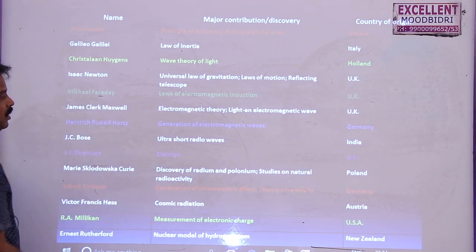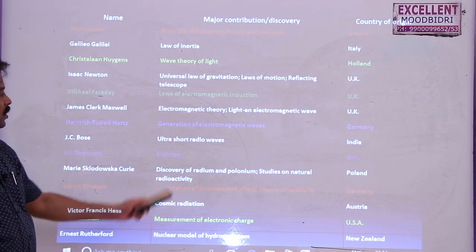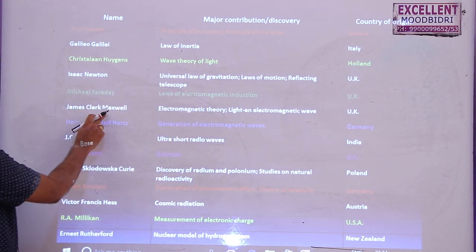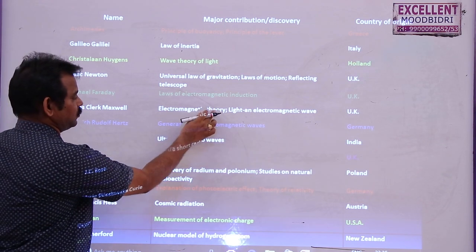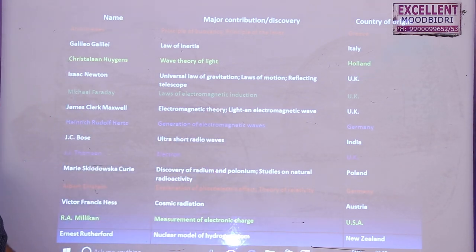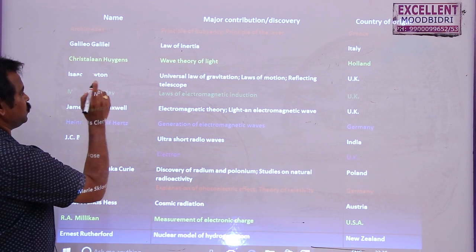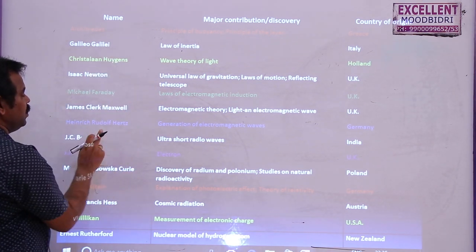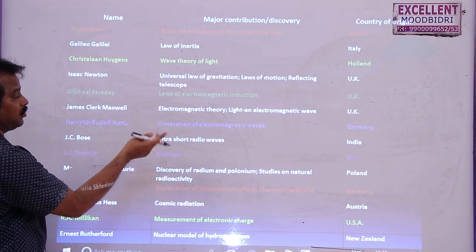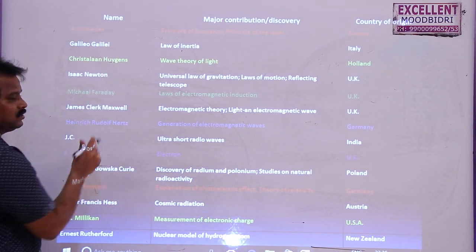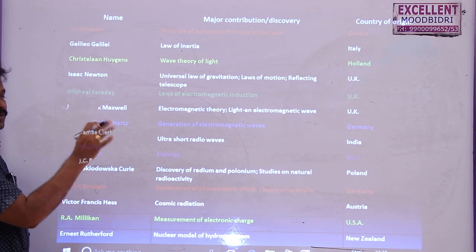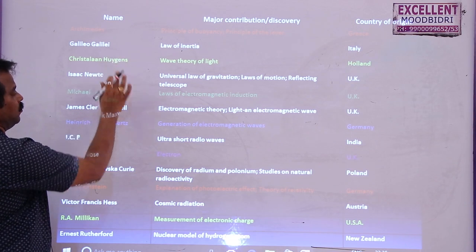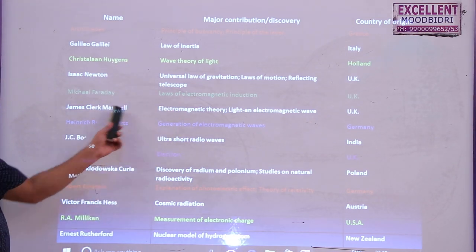Then Michael Faraday, that you might have studied in 10th class itself, discovered the laws of electromagnetic induction, EMI. Then Maxwell proposed the electromagnetic theory and light as an electromagnetic wave. So according to Newton, light was a particle. According to Huygens, light was a wave. According to Maxwell, light is an electromagnetic wave. According to Huygens, light is a mechanical wave, it requires a medium. But according to Maxwell, these are electromagnetic waves, non-mechanical waves, which do not require any medium. That we studied in the waves lesson.